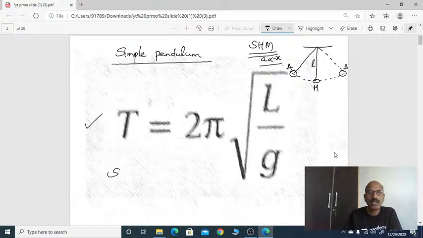Then, as we all know, seconds pendulum, right? Seconds pendulum is one whose time period is 2 seconds.